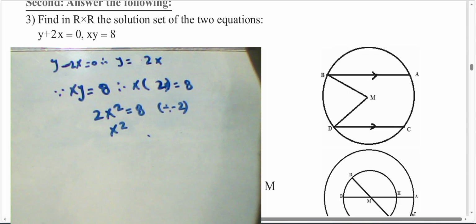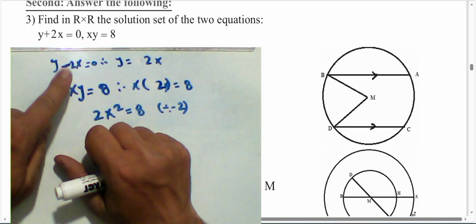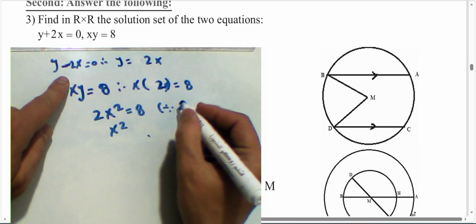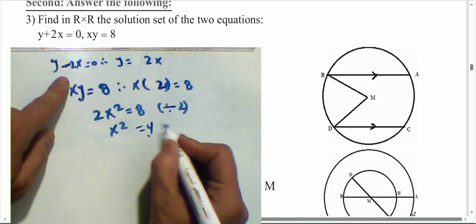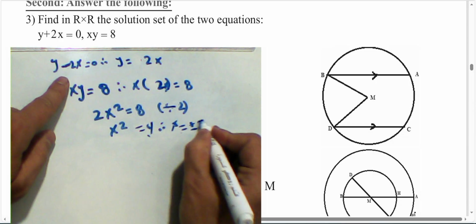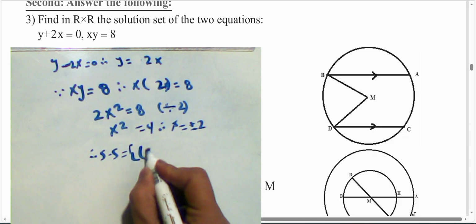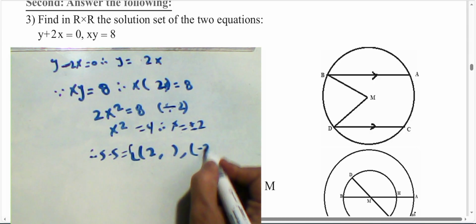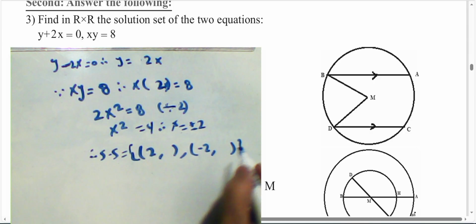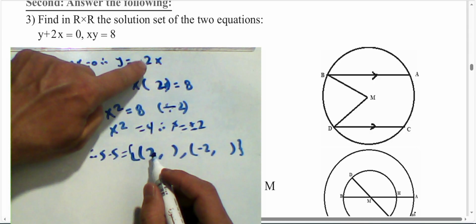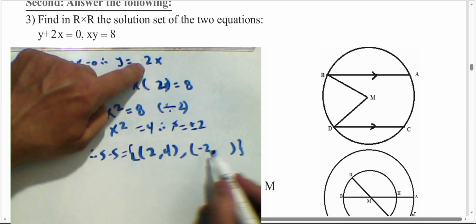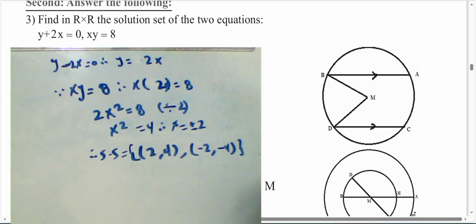Okay, change the sign from positive to negative, and then complete to find the answer. Divided by 2, then x will be positive or negative 2. Then the solution set will be x equal 2 and negative 2. The value of y when x equals 2 is negative 4, and when x is negative 2 is 4.